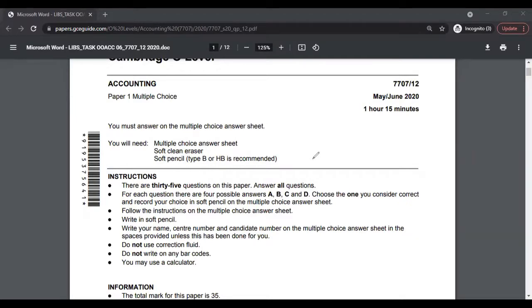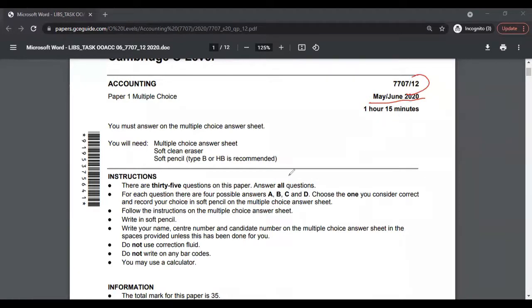So let's get started with this video and try to analyze this paper. In other words, look at what topics they have tested in this paper, and maybe some of the topics will be repeated in the October, November 2020 exam or 2021 exam. In this paper we will be looking at May June 2020, variant 2, paper